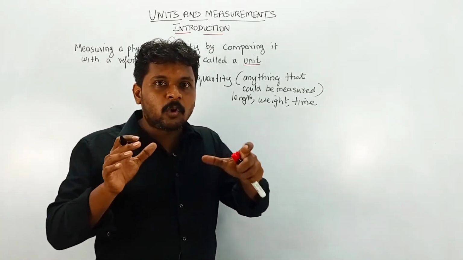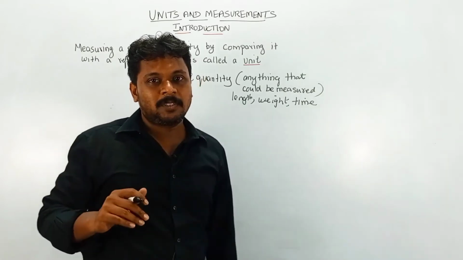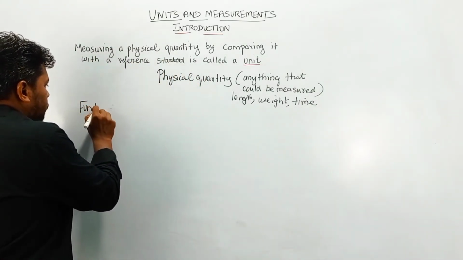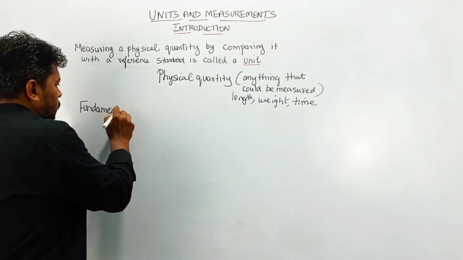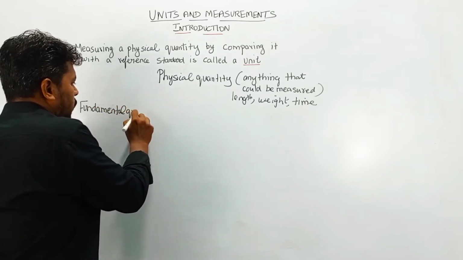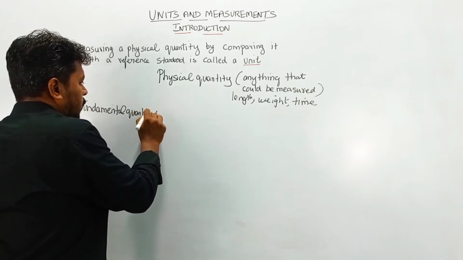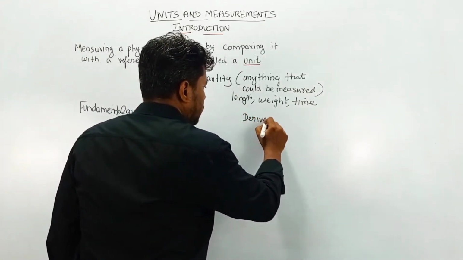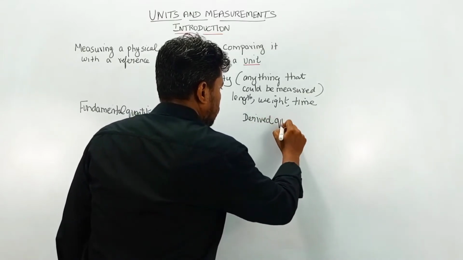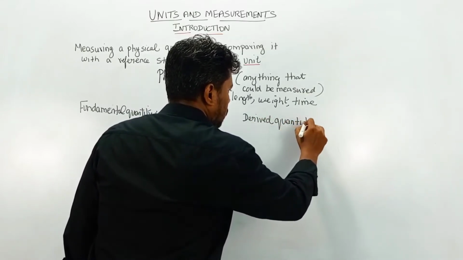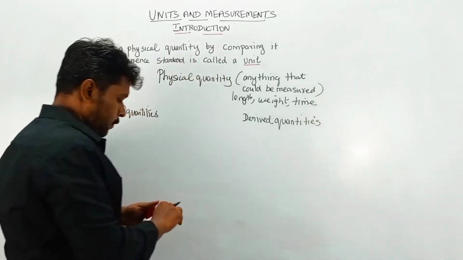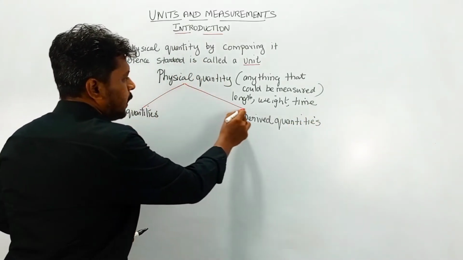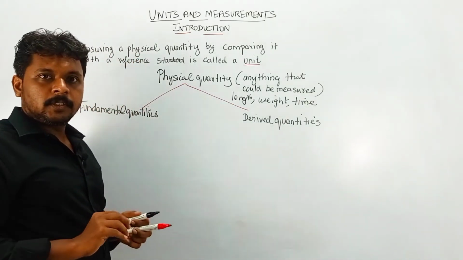These physical quantities are divided into two types. One is fundamental quantities, and the next one is derived quantities.